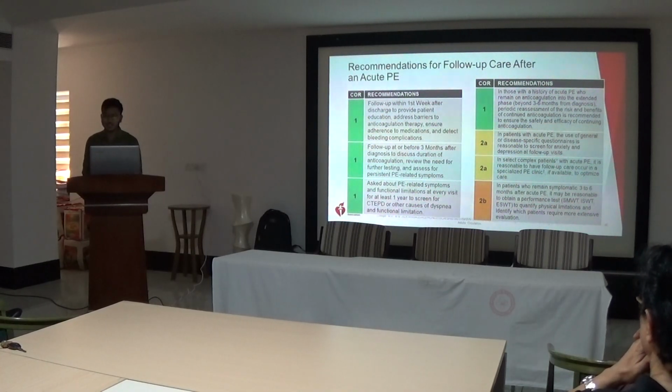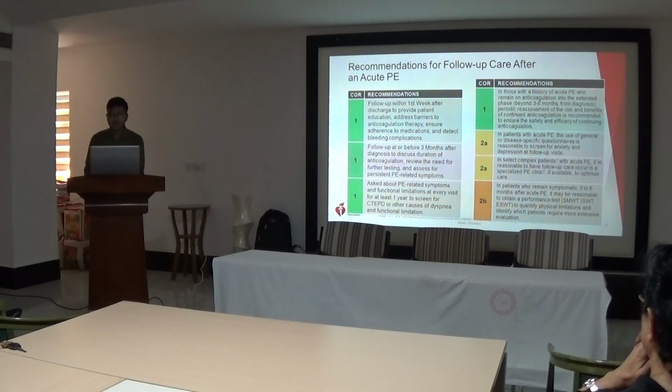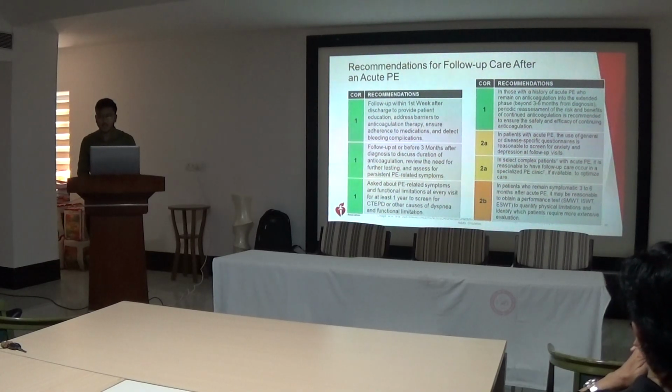So the first follow-up is within the first week, then follow-up at or before 3 months after diagnosis to discuss the duration of anticoagulation, whether to extend the duration or not, review the need for further testing and assess the symptoms of persistent pulmonary embolism. Ask about PE-related symptoms and functional limitation at every visit for at least 1 year to screen for CTEPD, chronic thromboembolic pulmonary disease, or other causes of dyspnea and functional limitation. These all three are class 1 recommendation.